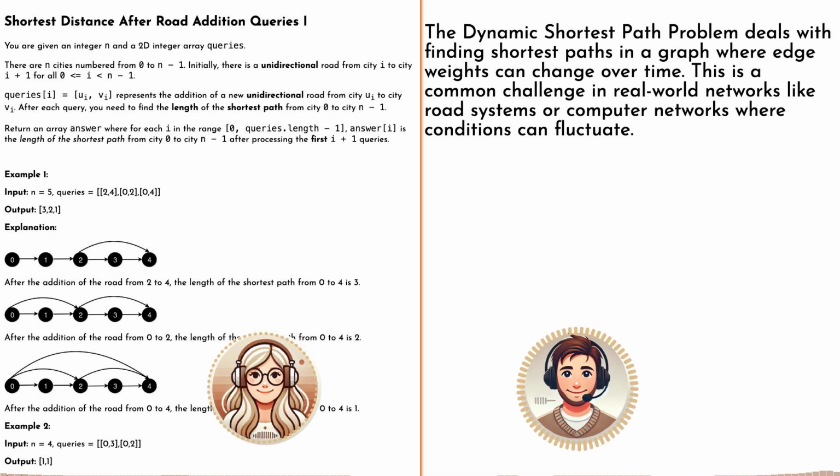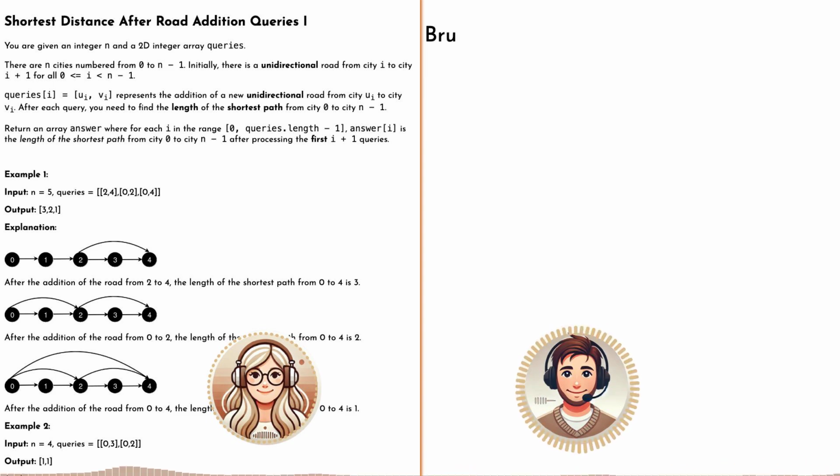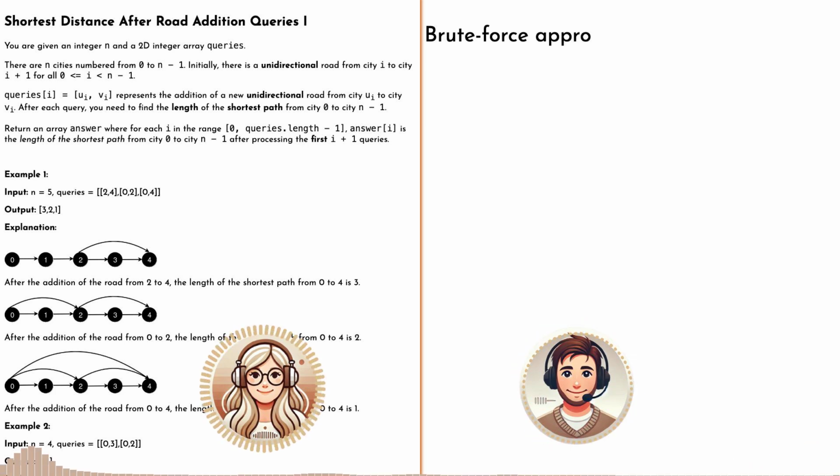Okay, I see where this is going. It's like those navigation apps recalculating your route. Precisely. Yes. Except we're not using an app, we're figuring out the algorithm to do it ourselves. All right, challenge accepted. So how do we even begin to tackle this?